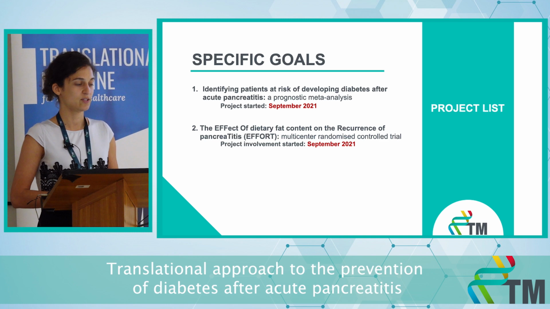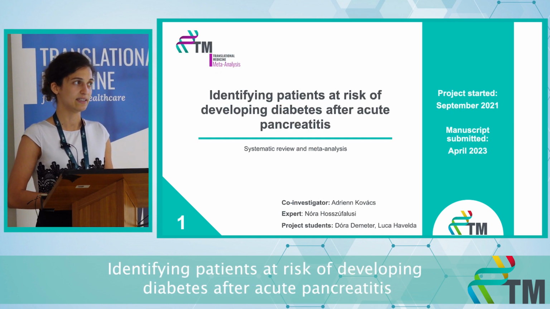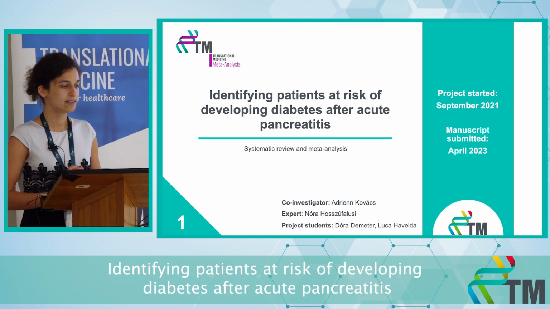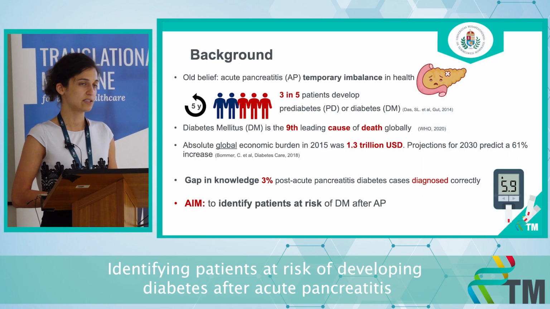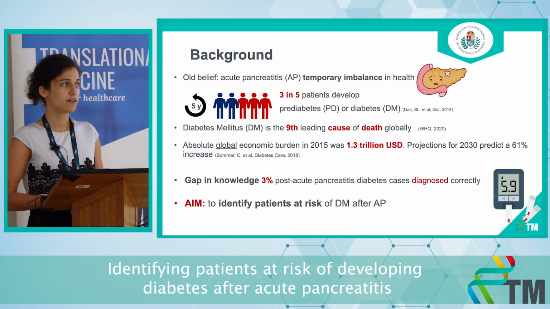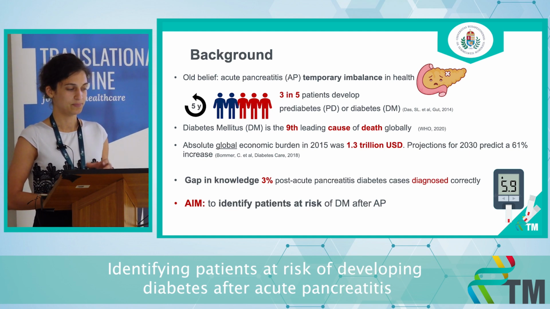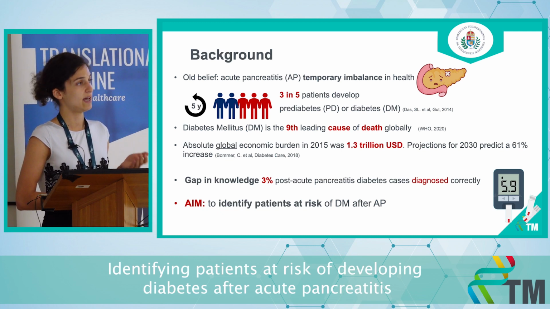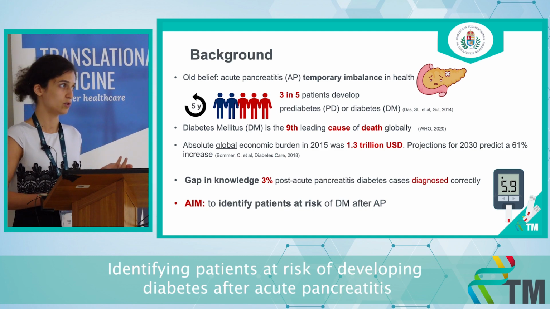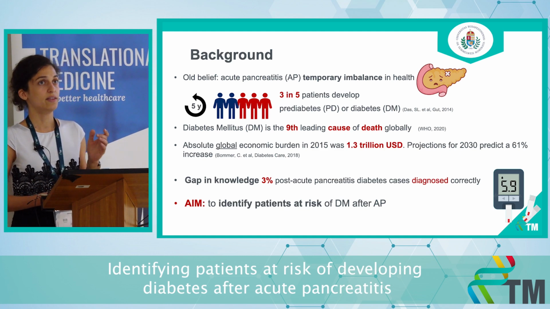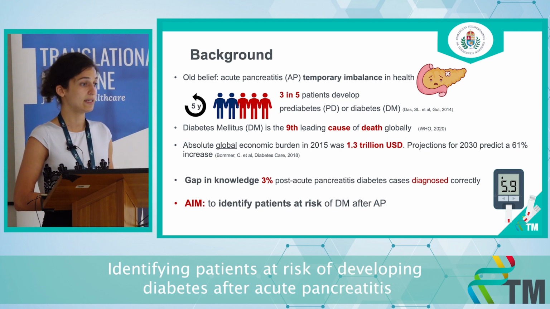The first project aims to identify patients at risk of developing diabetes after acute pancreatitis. Until recently, it was believed that acute pancreatitis causes only a temporal imbalance in health. However, 3 out of 5 patients develop diabetes or prediabetes within 5 years of their acute pancreatitis episode. Diabetes has a huge health and economic burden on society. Moreover, compared to type 2 diabetes, post-pancreatitis diabetes has a worse prognosis, such as higher all-cause mortality, higher cancer-related death, worse glycemic control, despite earlier insulin therapy commencement as well.